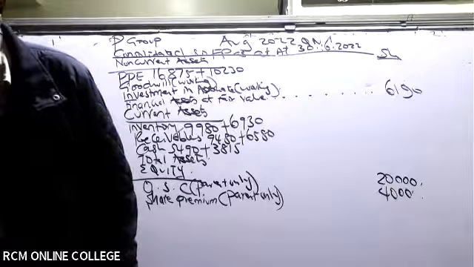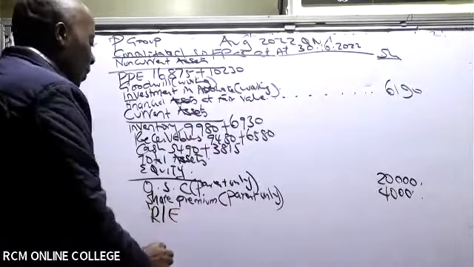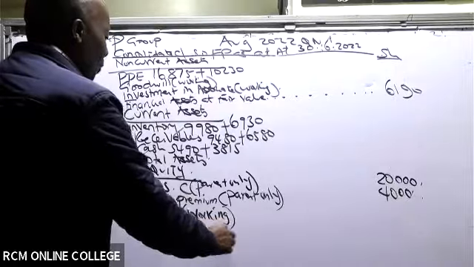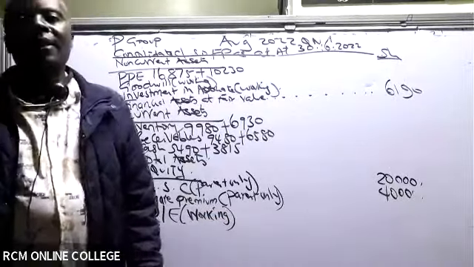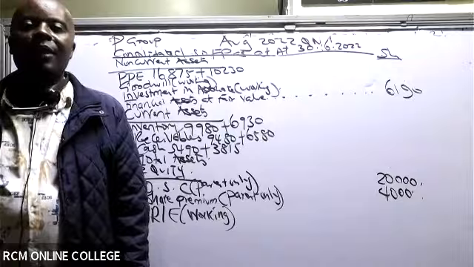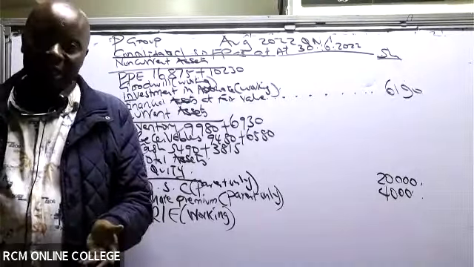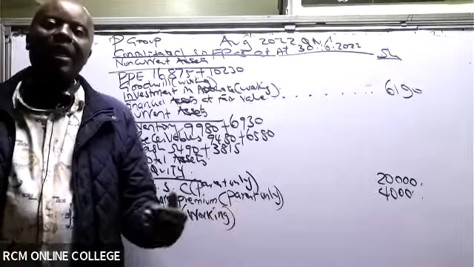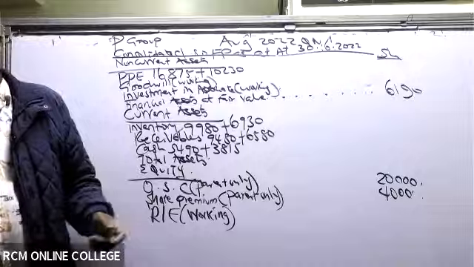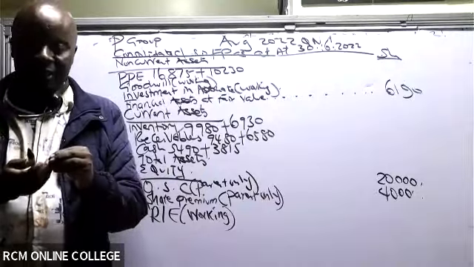From there, what do we have? We have retained earnings. Retained earnings, we need a working. That is group retained earnings, which you said we shall never do in an exam. This shall always be a balancing figure. Great. Is there any other thing that you would want us to bring here?